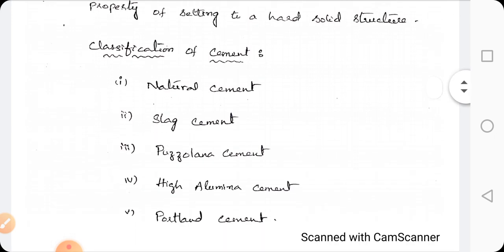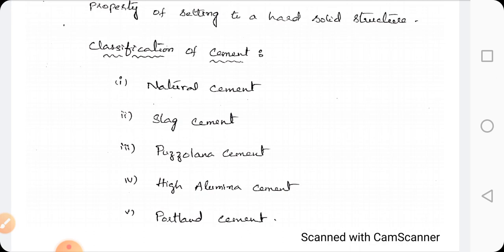Coming to the classification of cement, there are mainly 5 types of cements. The first one is natural cement. It is prepared by mixing together naturally occurring limestone along with clay. So it is not used, as it possesses less strength. The second one is slag cement. It is prepared by mixing blast furnace slag with slaked lime.